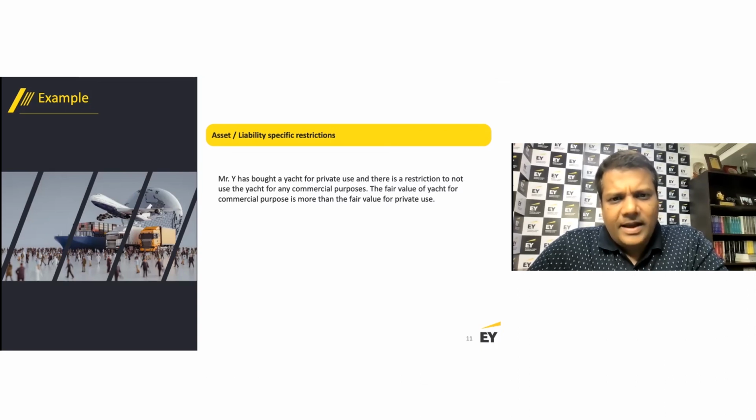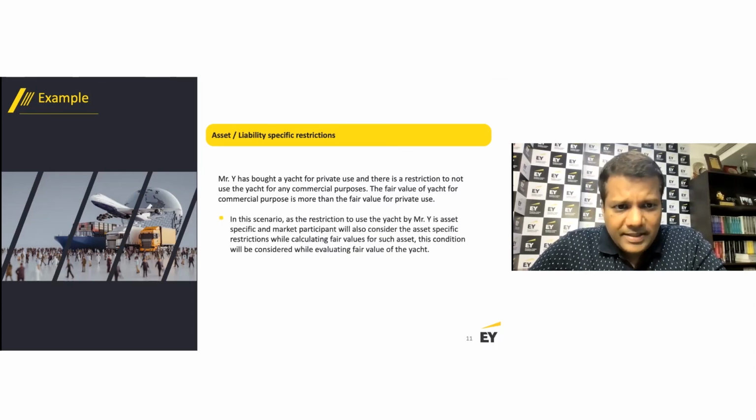The fair value of the yacht for commercial purpose is more than the fair value for private use. In this scenario, as the restriction on the use of the yacht by Mr. Y is asset specific, a market participant will also consider it, because you cannot use it for commercial purpose. While calculating fair value for such an asset, this condition will be considered while evaluating the fair value of the yacht. Awesome.